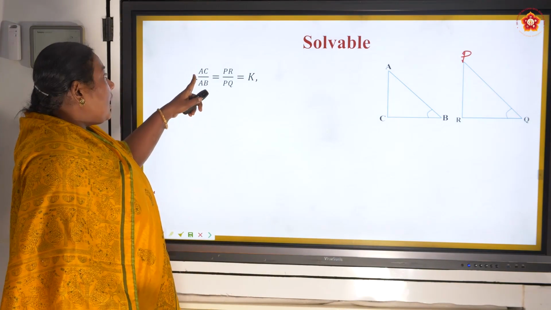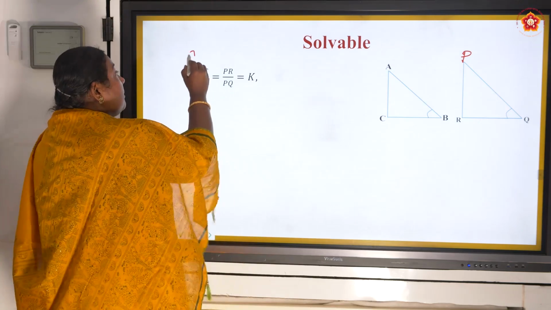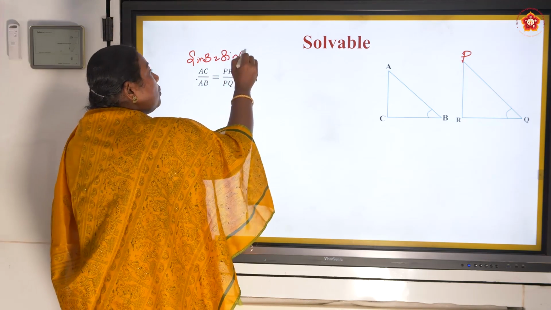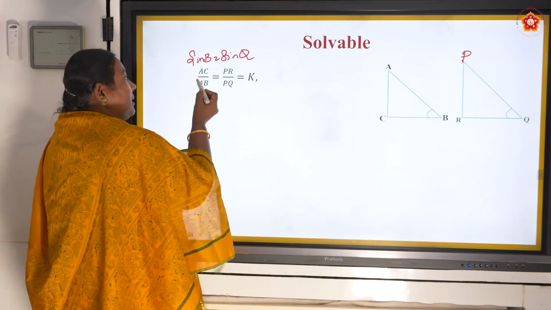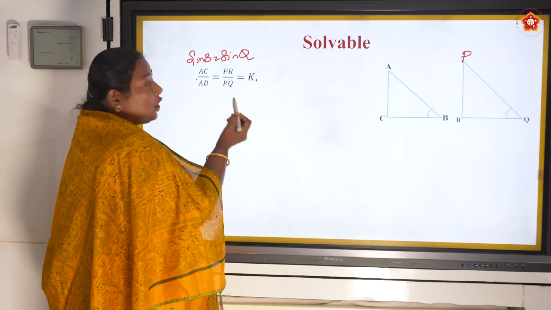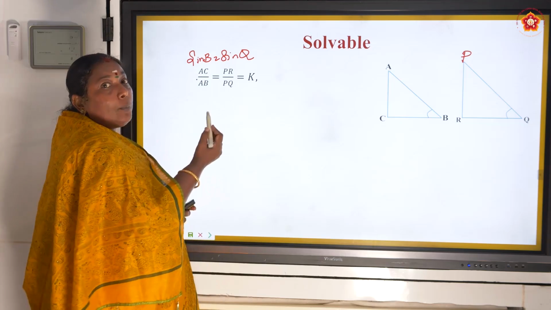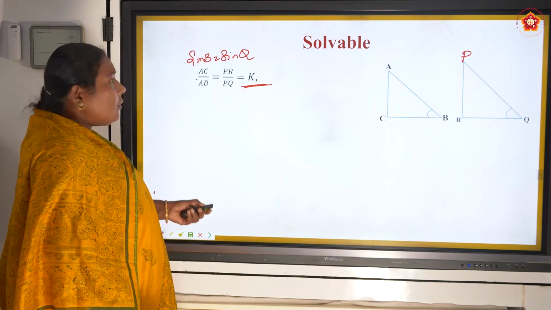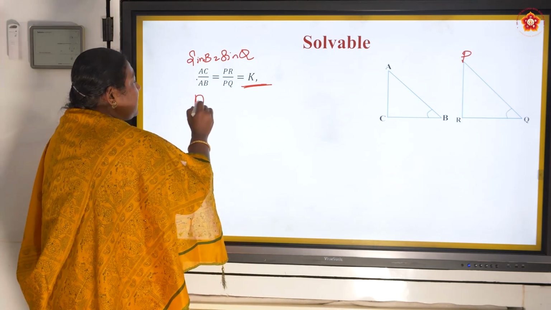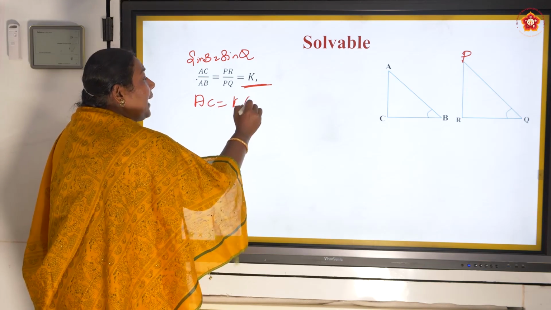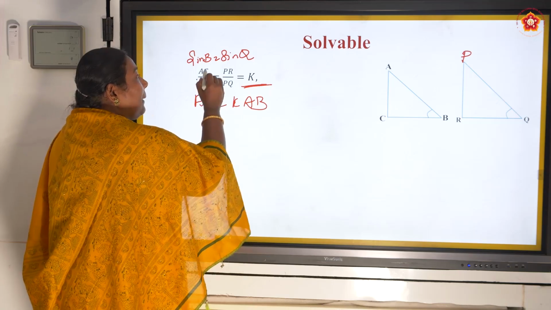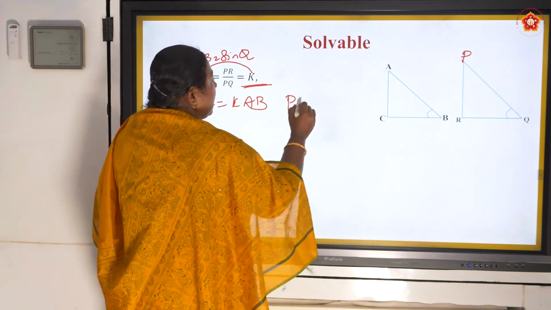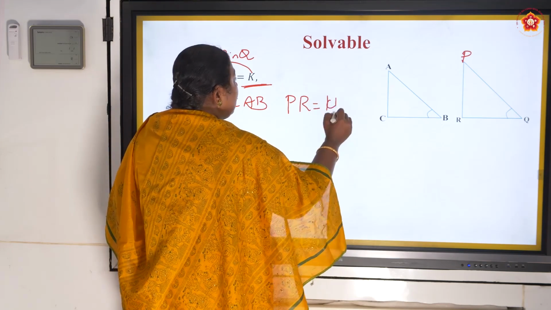Here they have given sine B is equal to sine Q, right? I got the values. Sine B is equal to AC by AB, sine Q is equal to PR by PQ. I am equating it to a constant K. Then what will happen? I can write AC is equal to K AB, comparing the first to the last. Next I can write PR is equal to K PQ.